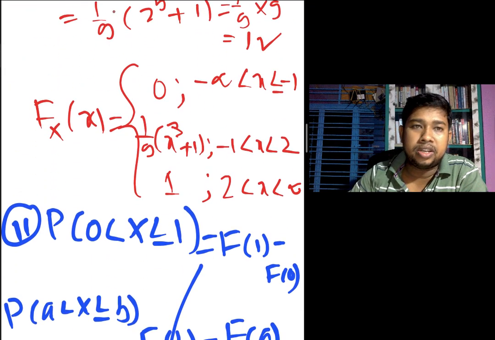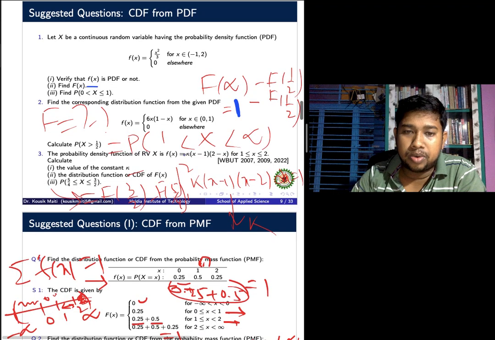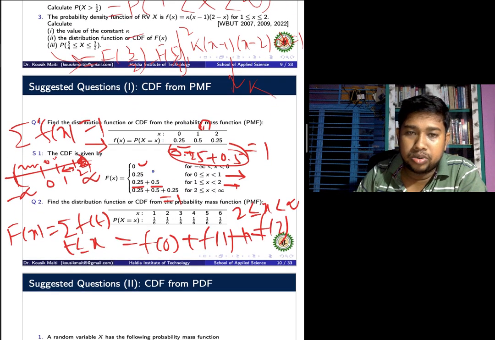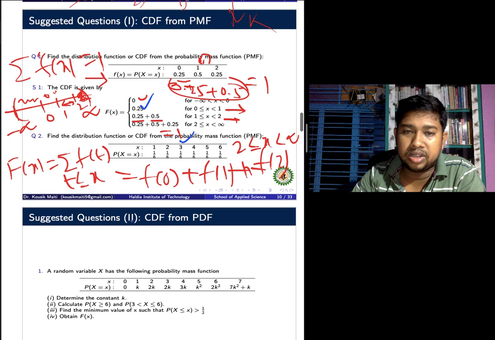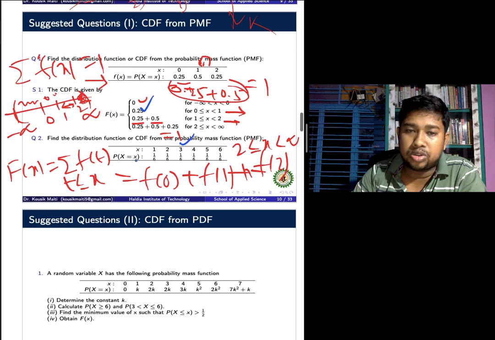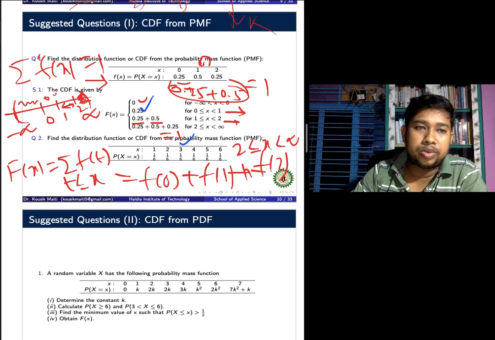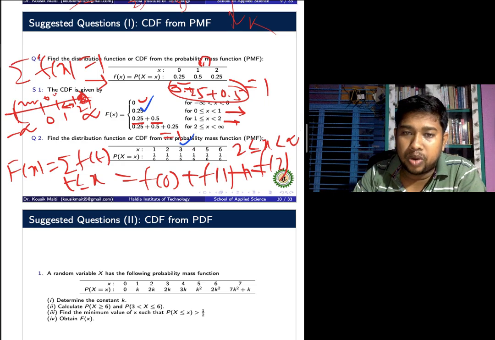Also obtain is here: lower value 0 and upper value 1. Similar way for the discrete case. For the discrete case, the lower value is 0 and upper value is 1. In the same way, also calculate the second question. In this question you also calculate what is the value. Suppose the value is 1 by 6.